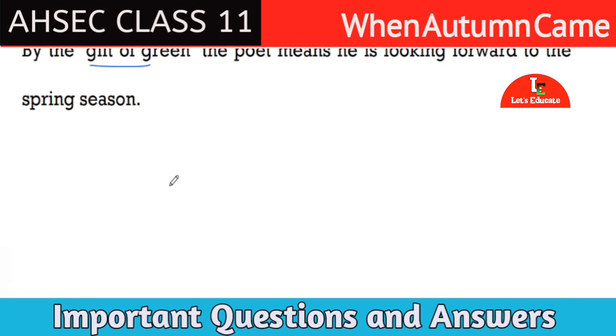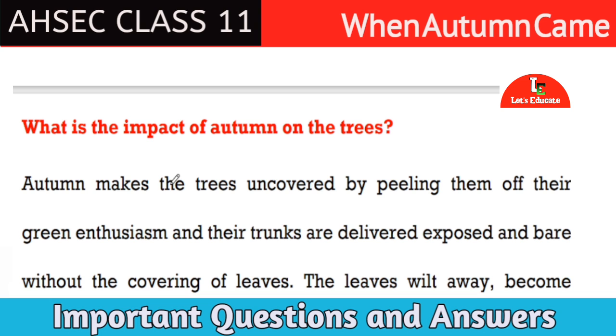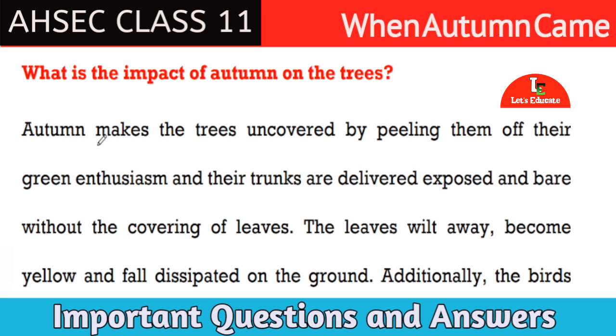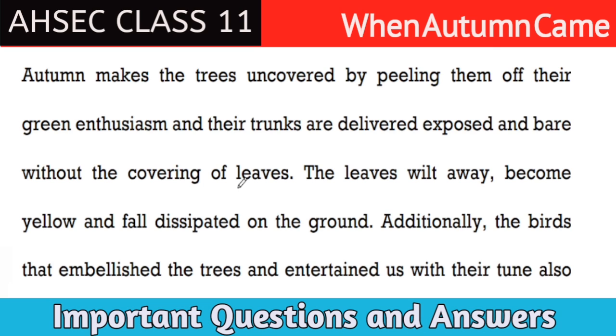Next question. What is the impact of autumn on the trees? Answer: autumn makes the trees uncovered by peeling them of their green enthusiasm, and their trunks are left exposed and bare without the covering of the leaves. The leaves wilt away, become yellow, and fall scattered on the ground. Additionally, the birds that embellished the trees and entertained us with their tune are also gone.